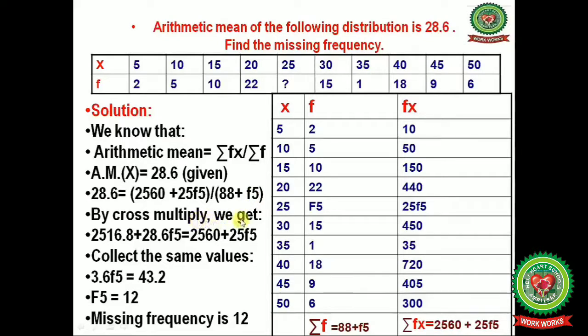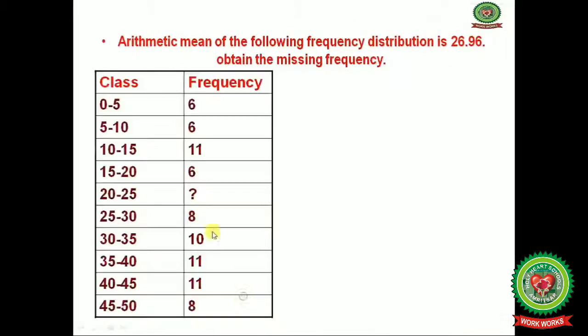Now after cross multiplying you will get 2516.8 plus 28.6 f5, and it equals 2560 plus 25 f5. Now collect the same values. You will get 3.6 f5 equals 43.2. Now f5 equals 12. So the missing frequency is 12.